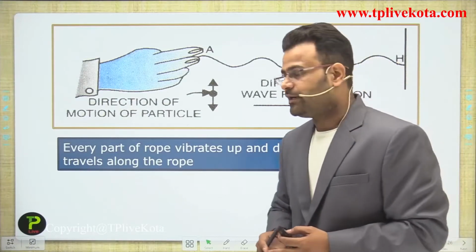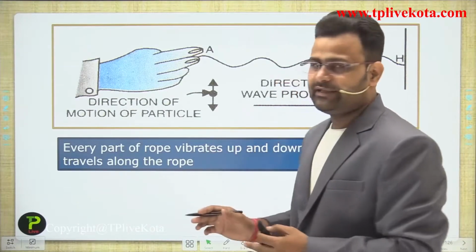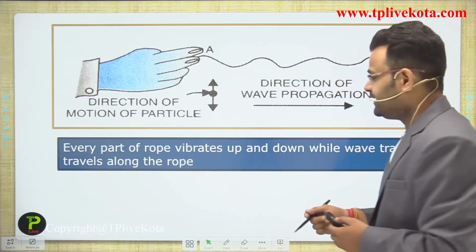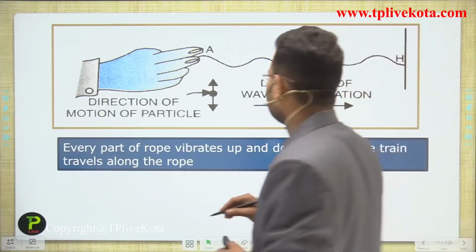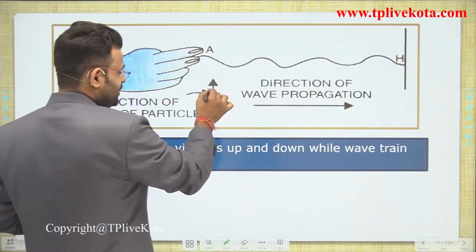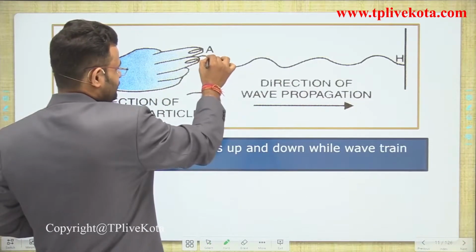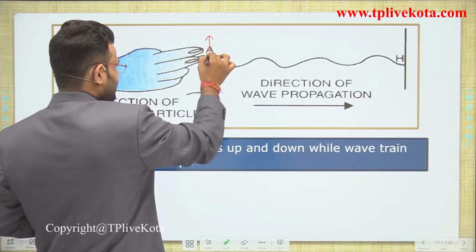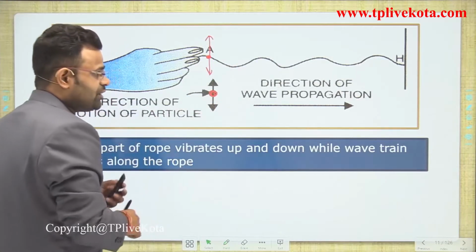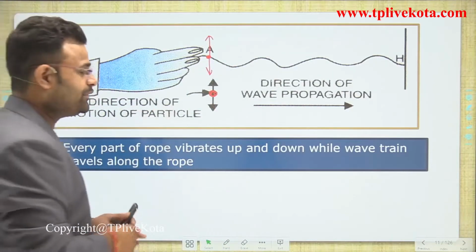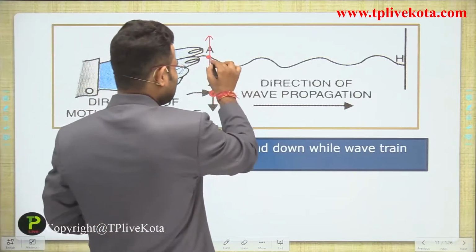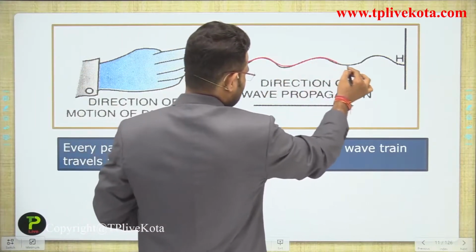Now the second part of the transverse wave is what happens when you stretch the string and start moving one particle. We give motion to only one particle of that thread. What is the direction? That is up and down. After some time you see that the complete string forms a waveform.